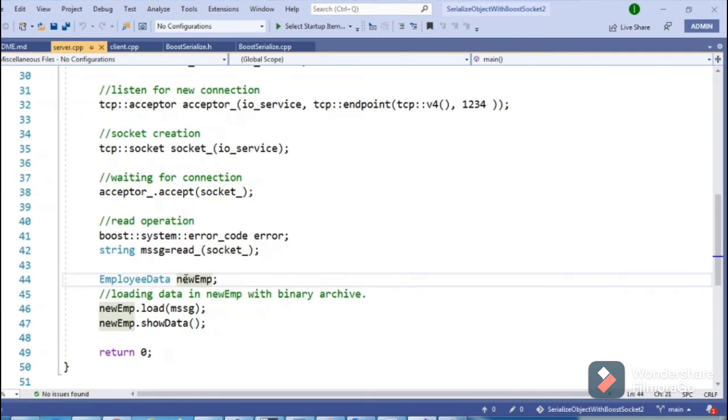So that's all. By using this Boost serialization technique, you can send class objects or any data in binary form, and we can retrieve it back on our server.